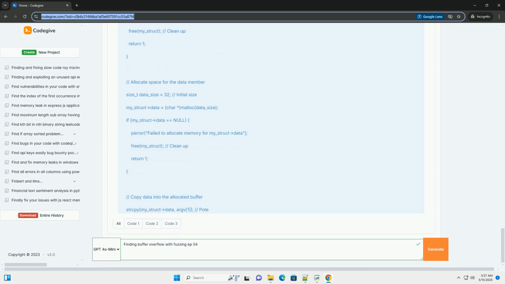Concept: instead of generating random bytes, grammar-based fuzzers generate inputs that conform to a specific grammar. This ensures that the input is mostly valid, increasing the likelihood that the target application will process it and potentially trigger vulnerabilities.